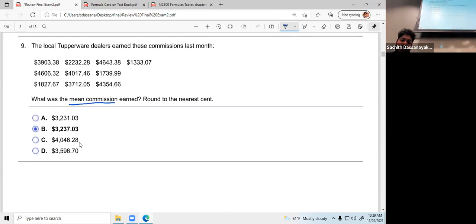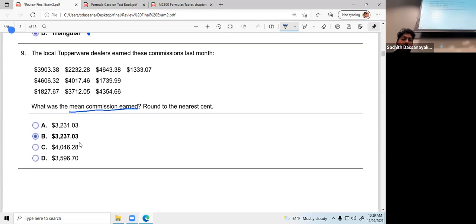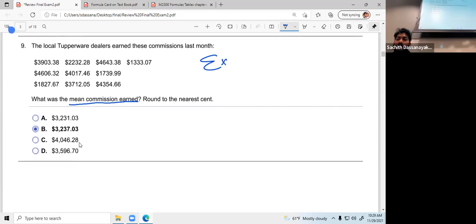I think I don't need to do this. This is about the mean. Mean is the summation of xi's divided by n. How many? 1, 2, 3, 4, 5... so this sum divided by 13. So you can get this number. I have some answers. I just prepared this yesterday.